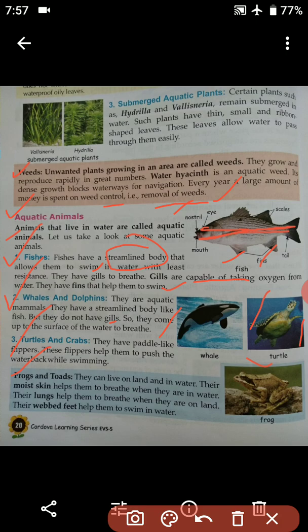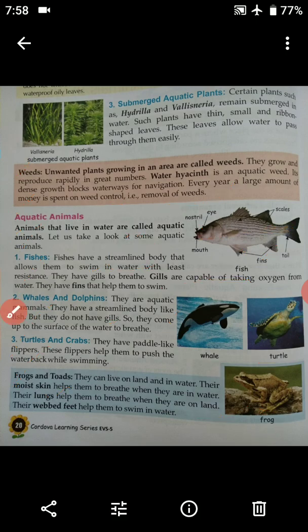Their lungs help them to breathe when they are on land. Their webbed feet help them to swim in water. Here in the image you can see the feet of the frog are webbed.